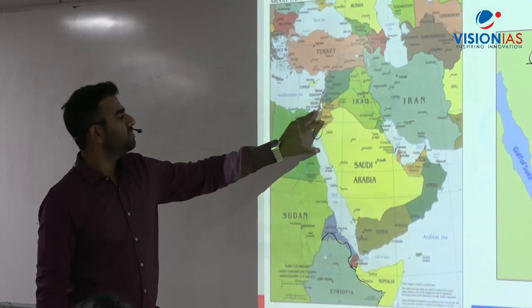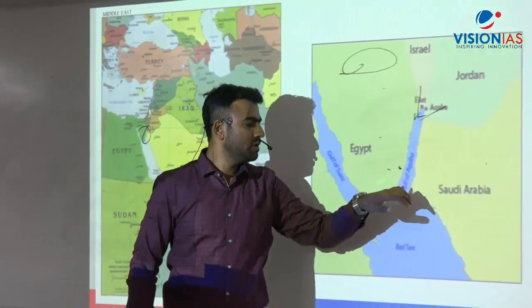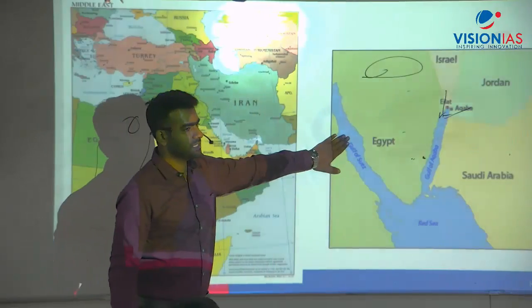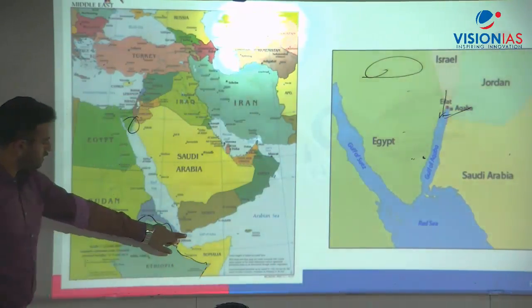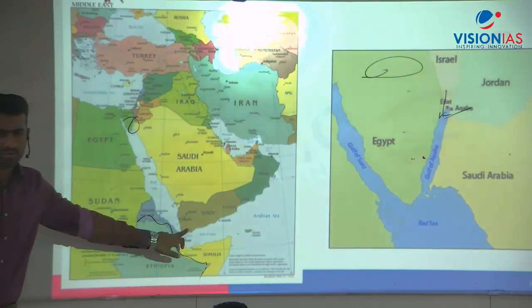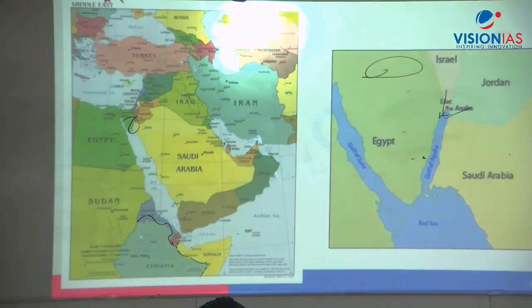And here if you can see these two countries, Israel and Jordan, they have access to the Gulf of Aqaba, and this is the Gulf of Suez. And what is this strait? Bab el Mandab, that is between the Red Sea and the Gulf of Aden.